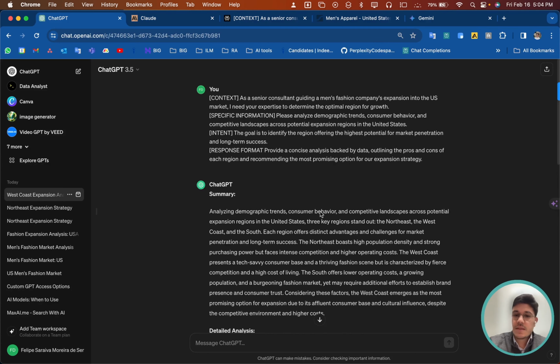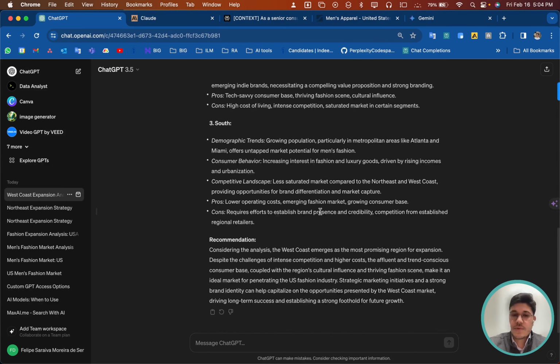And finally, GPT is also a good tool. I wouldn't use it for very, very specific information, but more for creative tasks. GPT is also good to clusterize data. If you ask it to build a table for you, organizing some information, it will do it. So let's just give an example.